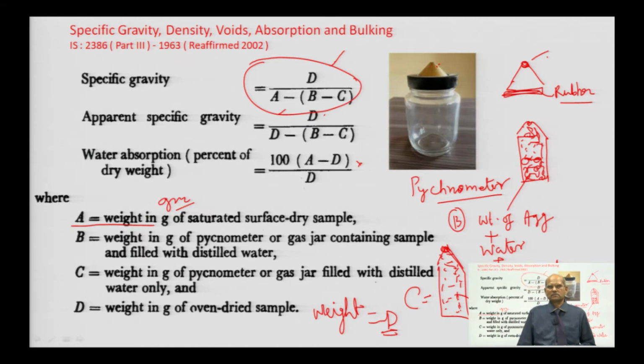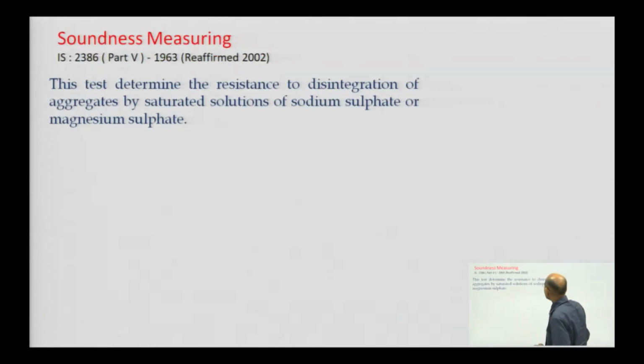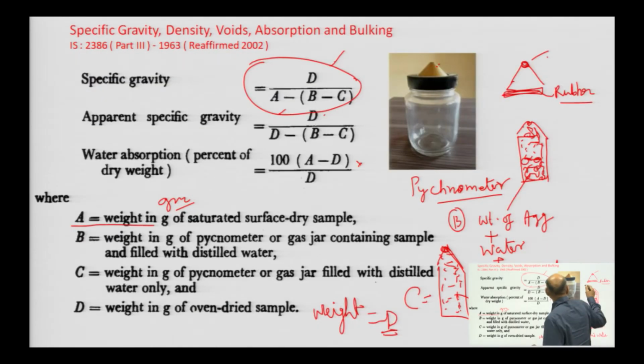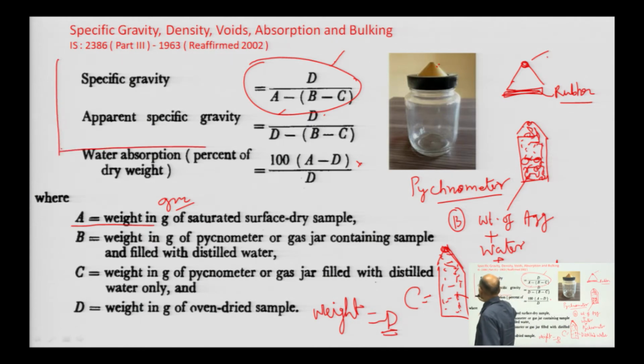If you are finding the volume, you can get a higher volume because of bulking of sand. At some particular moisture content, if you take it in a jar, it will reach a maximum volume, and then after a certain moisture percentage it will go down.